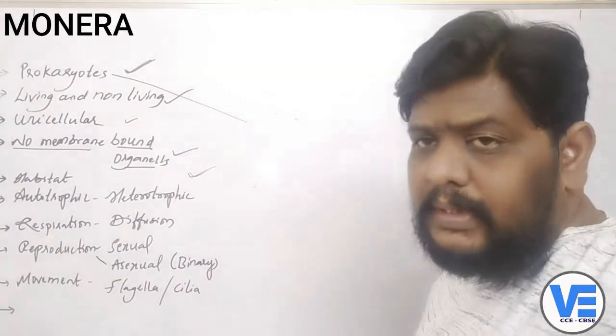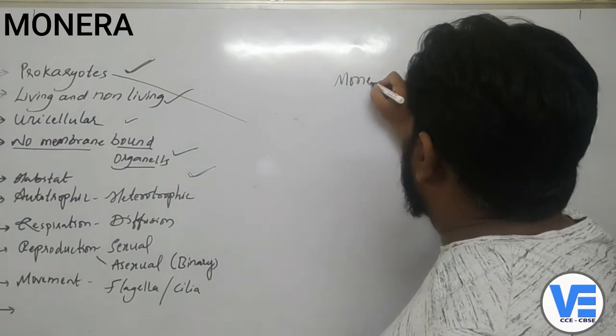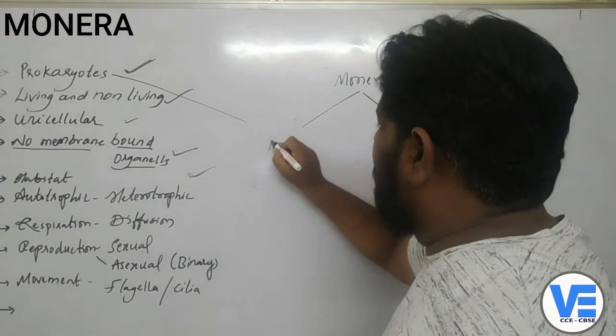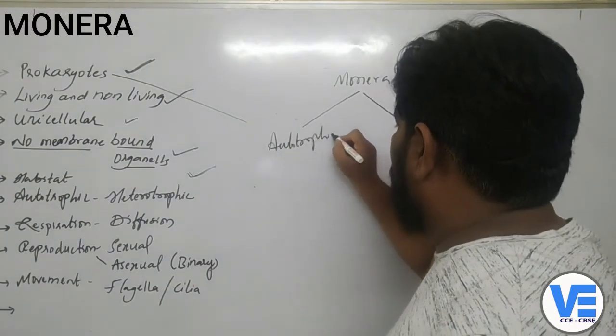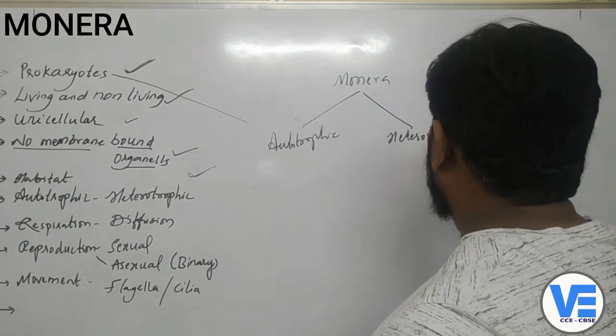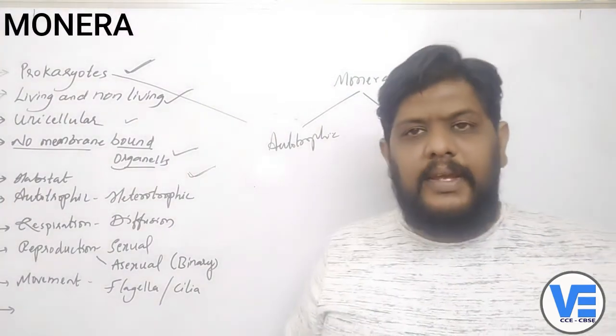Now here the organisms which are classified under Monera have two kinds of characters. Some of them are autotrophic, some of them are heterotrophic. Now what is autotrophic?